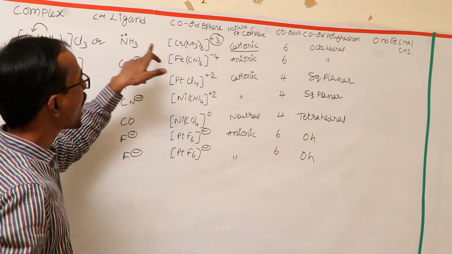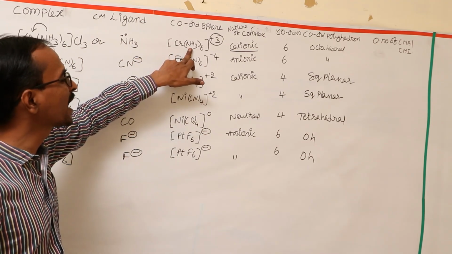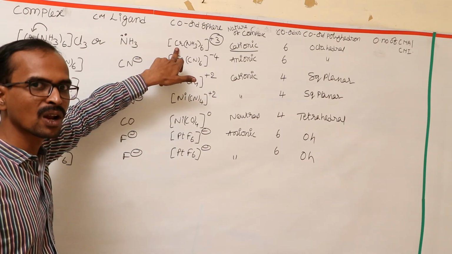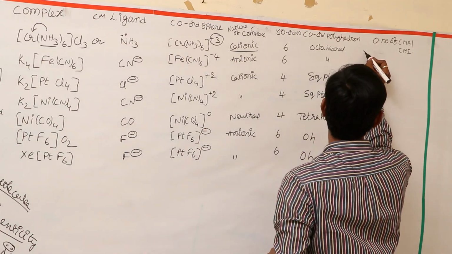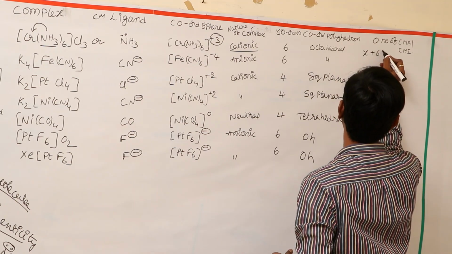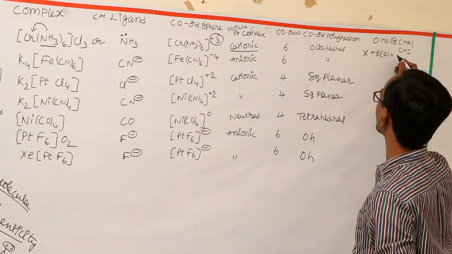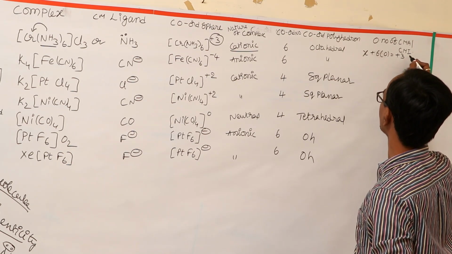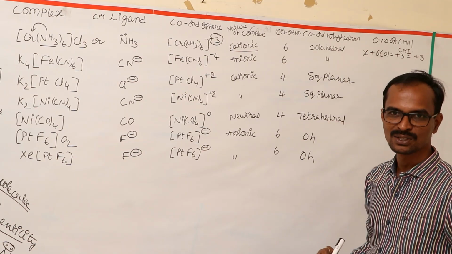We know that ammonia is a neutral ligand. I don't know the oxidation number of the chromium, let it be X. Here I have 6 ammonias, and ammonia is a neutral ligand, that is 0, and the total complex has a tri-positive charge. So the charge present on the chromium will be +3.